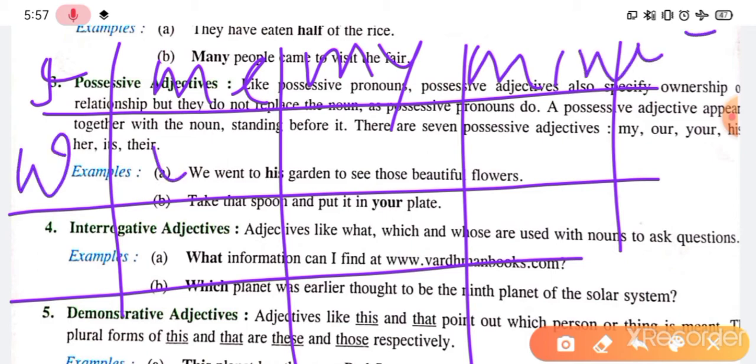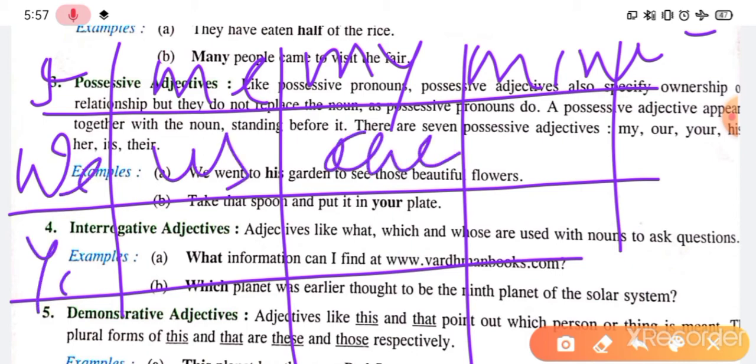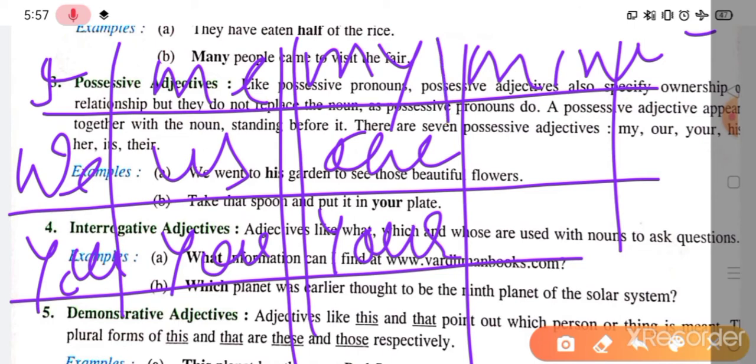Then here we, us, and our, and then we have you, and here your.